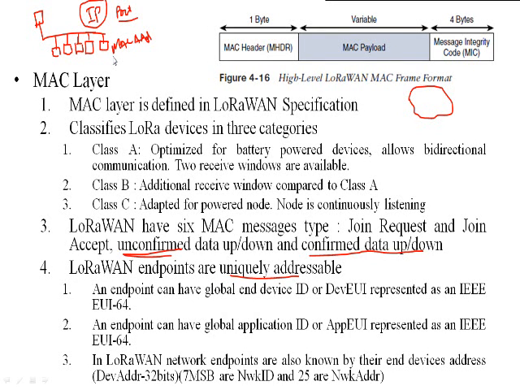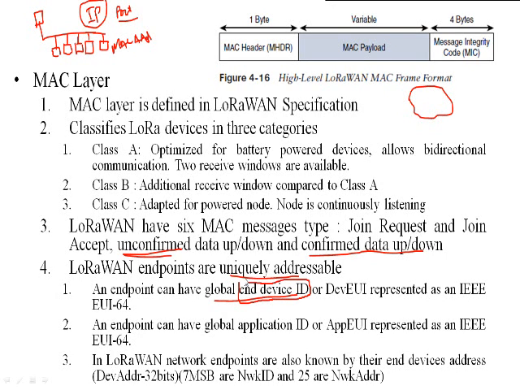Likewise, the LoRaWAN endpoints, whatever devices are connected inside a network, are uniquely addressable, and an endpoint can have a global end device ID. It is global, not local.